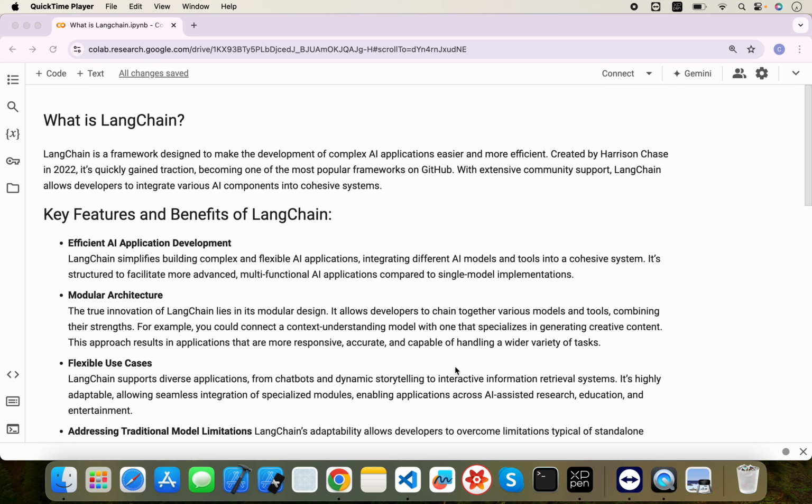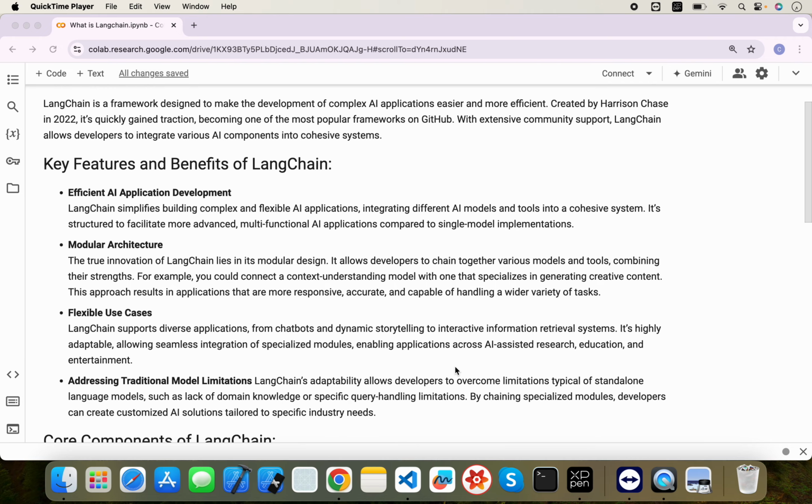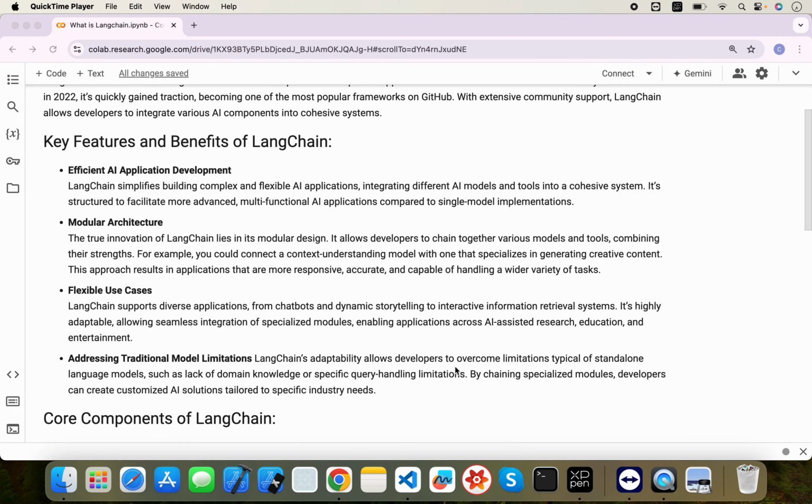right? So let's see what the features and benefits of using LangChain are. First is efficient AI application development. LangChain simplifies building complex and flexible AI applications, integrating different AI models and tools in one system. It's structured to facilitate more advanced multifunctional AI applications compared to a single model implementation, right? Of course, it is a framework to build AI applications. So it will help you to build complex AI applications in an easy and flexible manner, right?